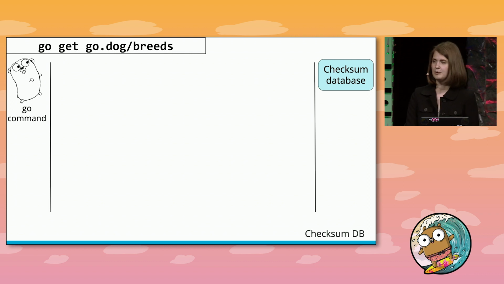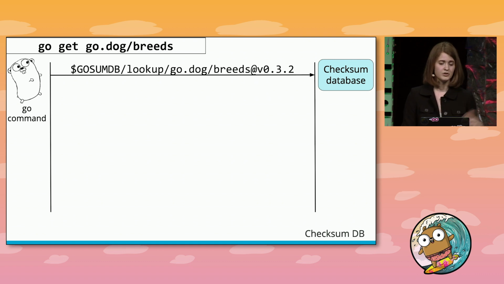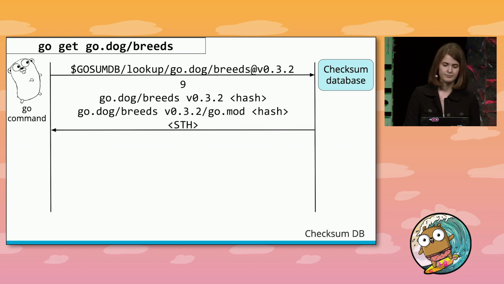So let's get back to our example with the proxy. The last thing we did was we fetched the zip of Go dog breeds at version 0.3.2. So before it updates your go.sum file and your go.mod file, it's going to make a hash of that zip and check that this is the same hash that the checksum database has. So it'll start by doing a lookup of that module version. And the checksum database gives it back the record number, 9, the go.sum lines, and a signed tree head, or STH, that contains it.